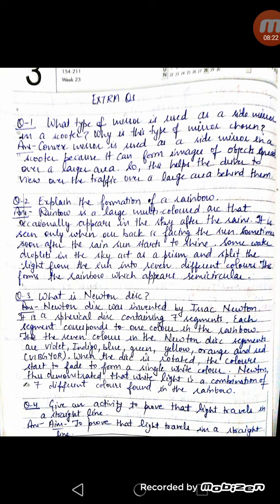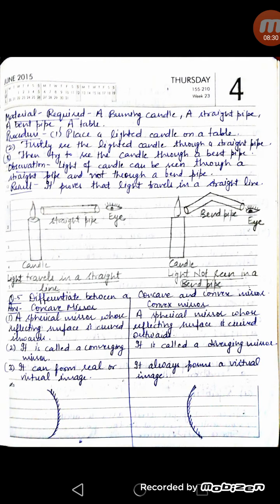Next one, give an activity to prove that light travels in a straight line. Dear students, you have done this activity in 6th class also. Here we have to prove that light travels in a straight line. It is a very simple activity. We will take a candle and we will try to see the light of the candle through a straight pipe firstly, and then after some time with a bent pipe.